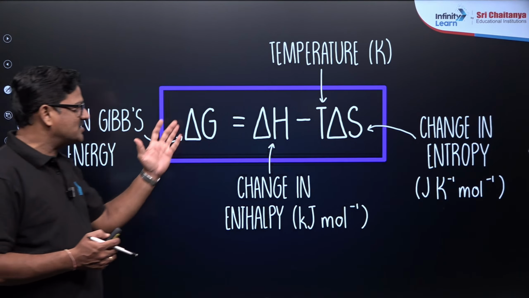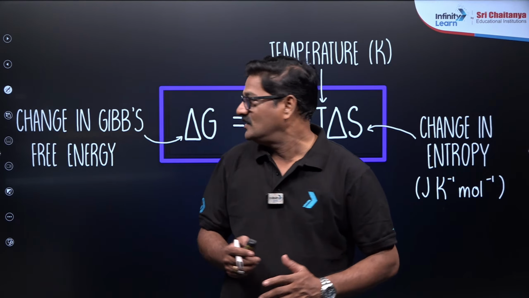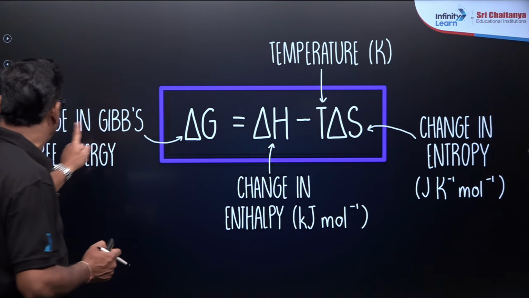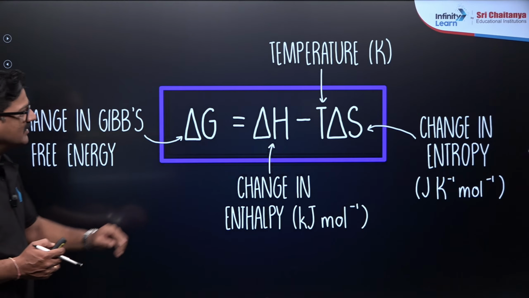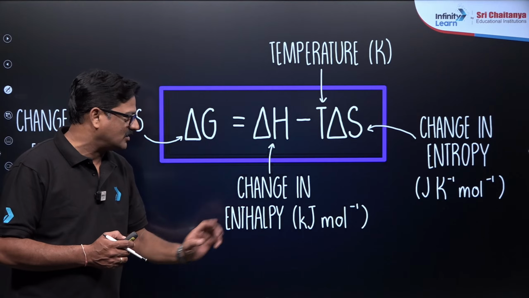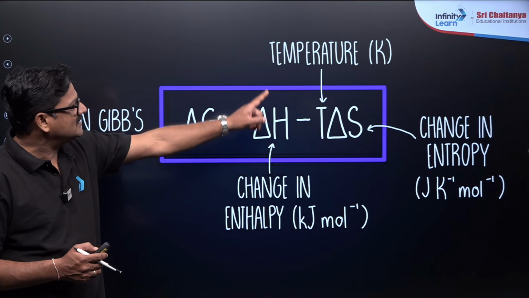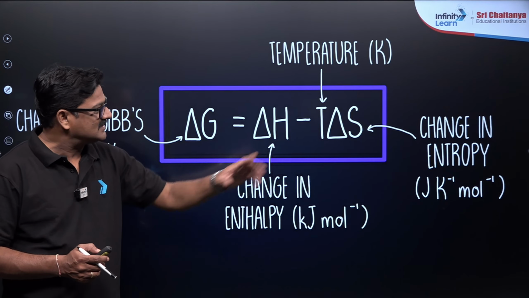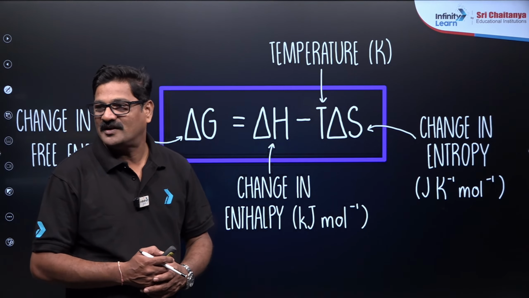So in delta G is equal to delta H minus T delta S, delta G is the change in Gibbs free energy, delta H is the change in enthalpy, T is the temperature, and delta S is the change in entropy.